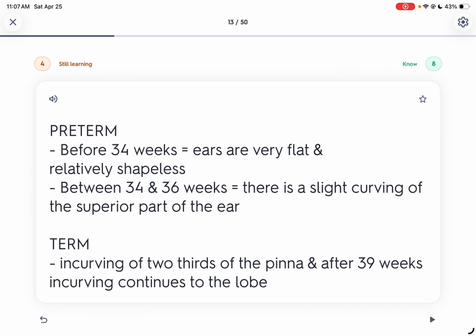Well, before sa 34 weeks, ears are very flat and relatively shapeless. So shapeless ang iyahang ears no. Then 34 and 36 weeks, slight na curving superior part of the ears. What's a term kay in curving of 2/3 of the pinna, and after 39 weeks kay mo continuous na siya to the lobe. So 2/3 sa pinna kay nag-incurving sa ears. Well, so before 34 weeks, shapeless pa jud ang ears.